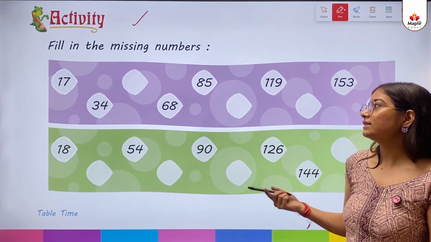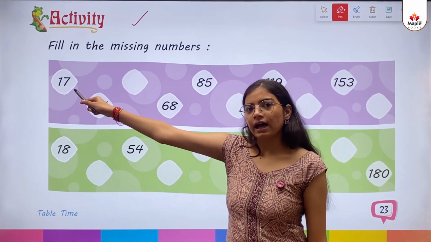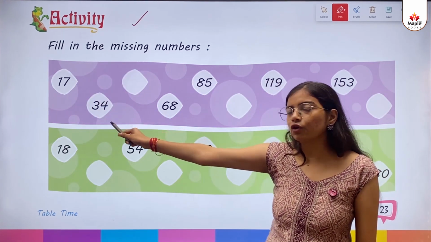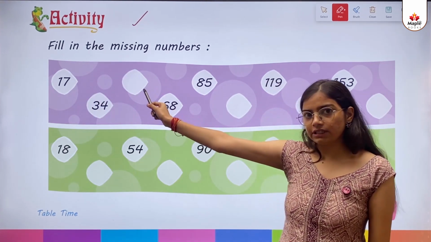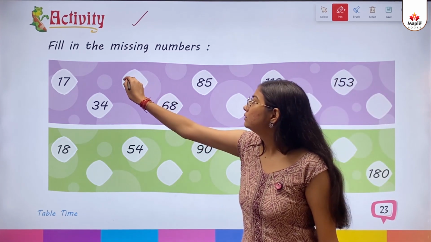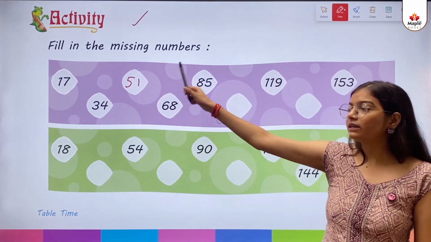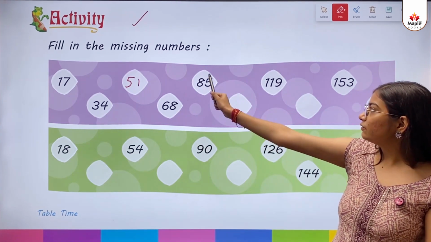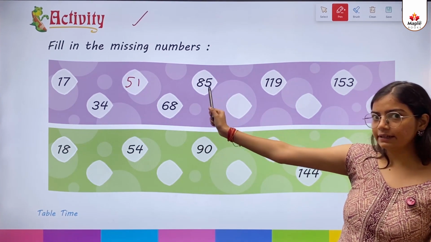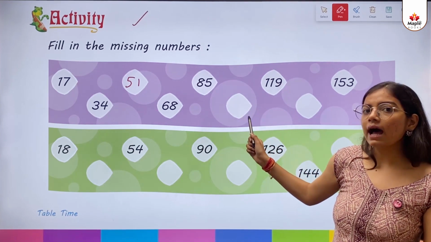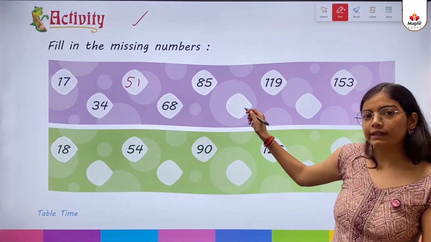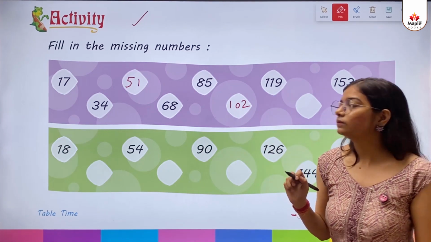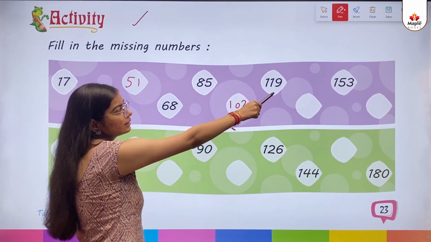Okay kids, let's start. 17 ones are 17. Already written here. 17 twos are 34. Already written here. 17 threes are 51. So we'll write here 51. 17 fours are 68. Already written here. 17 fives are 85. Already written here. 17 sixes are 102. So what we'll write here? 102. 17 sevens are 119.